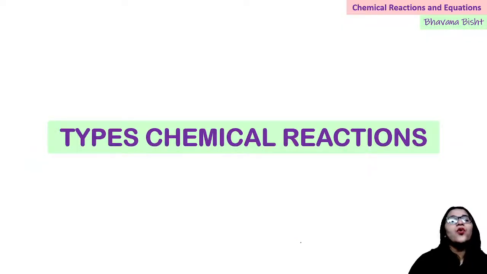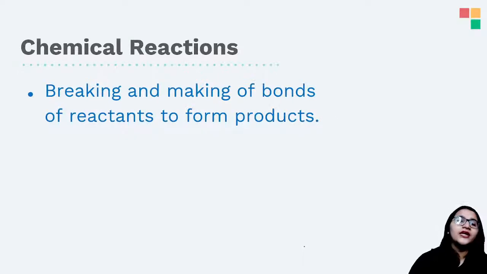Okay, so this is one part of the chapter. Now we will move on to the types of chemical reaction. Types of chemical reaction is the next part of this chapter.